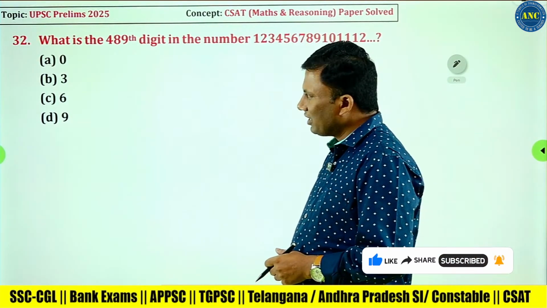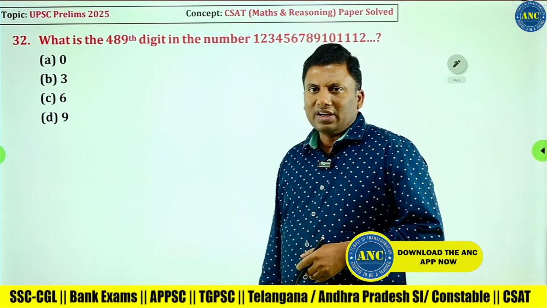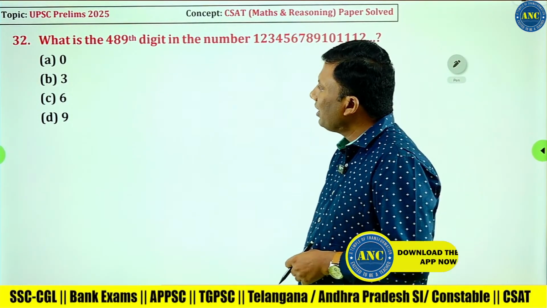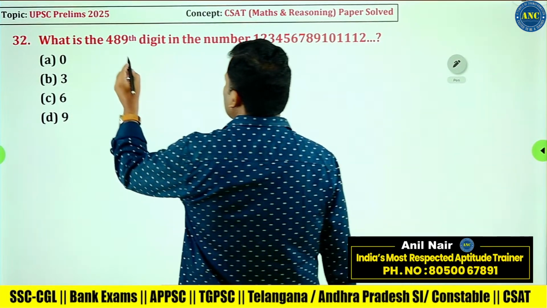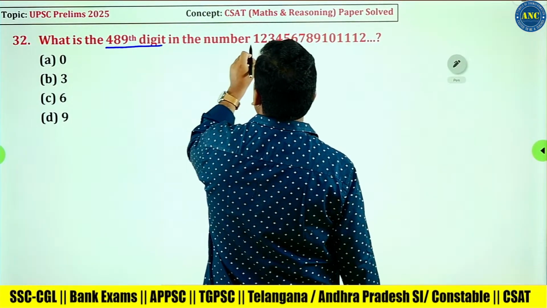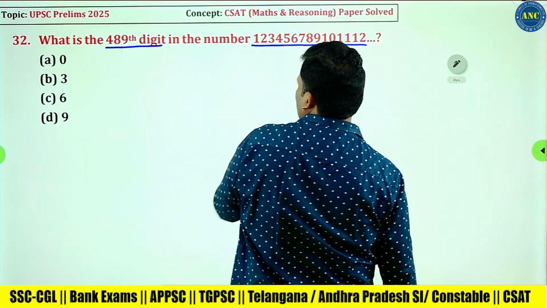I think this year a lot of questions came from number system also. What is the 489th digit? This kind of model we discussed in our regular class, right?